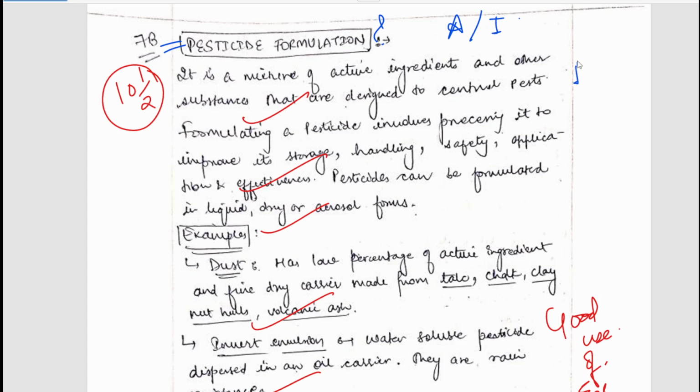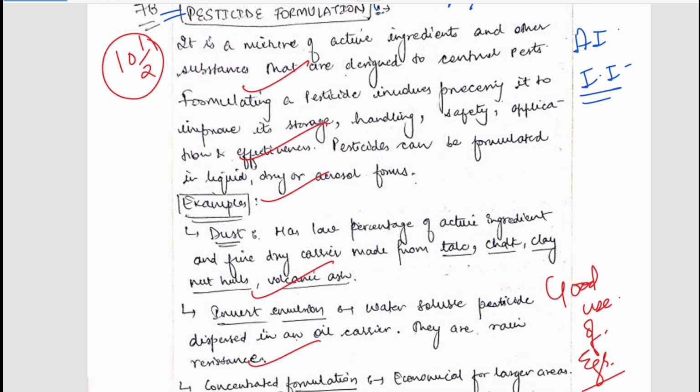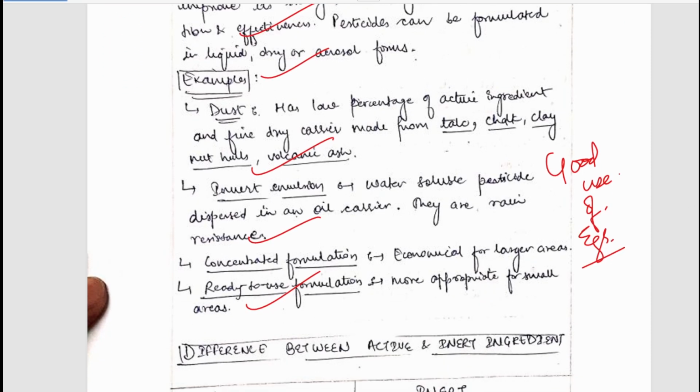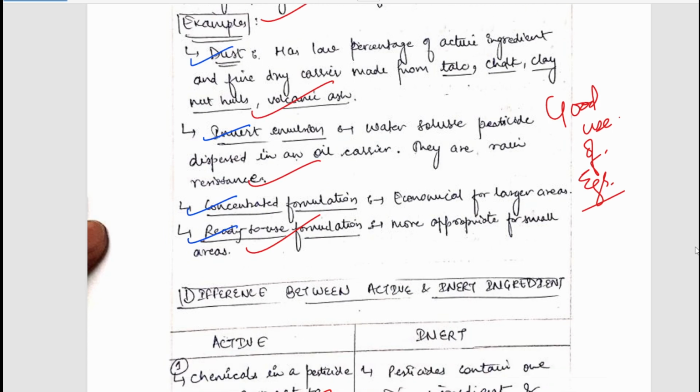It could be some active ingredient, some inert ingredient. Okay, so all these things are mixed so that the pesticide is stable at normal conditions and it gives the best results. Examples have been mentioned. So dust is mixed, inert emulsion is mixed, concentrated formulations are there, ready to use formulations are there.